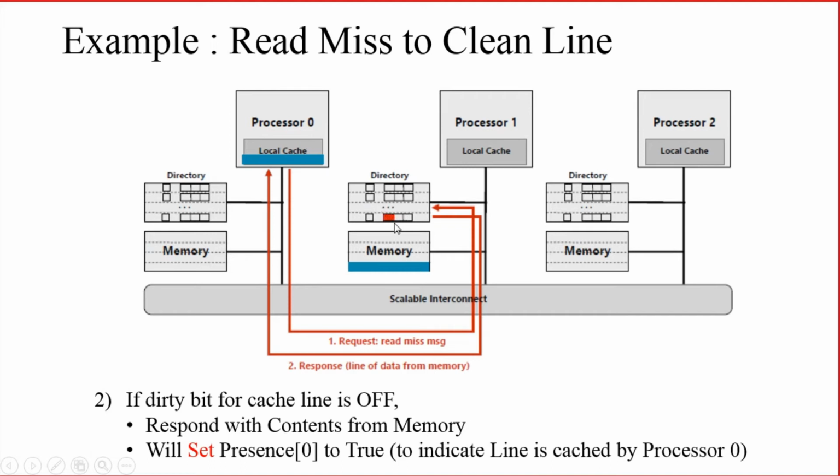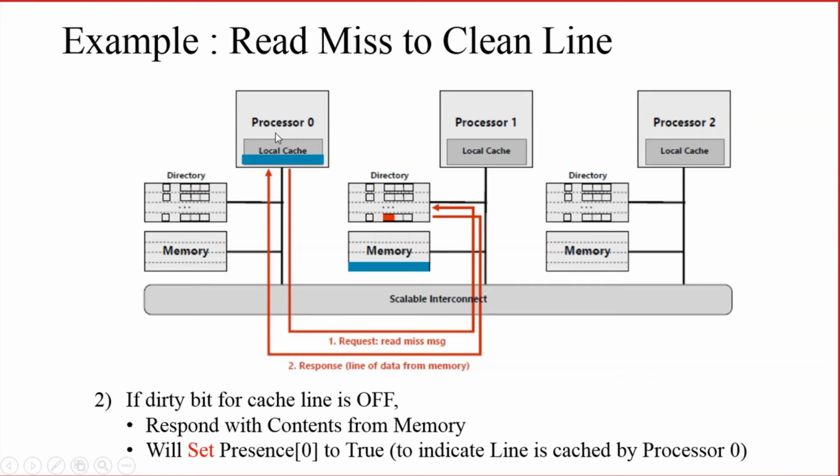So what does the directory do? The directory entry should be updated. Which entry? The 0th bit of the presence bits will be written as 1. What does it show? We have already seen that the presence bit shows whether a particular block is available in a particular processor or not.